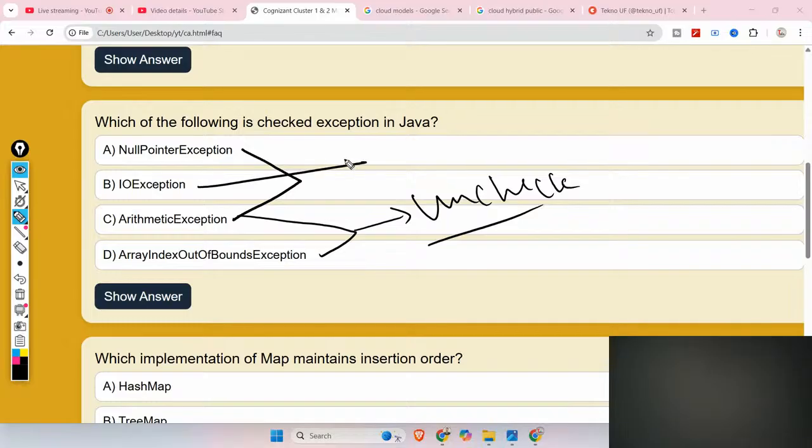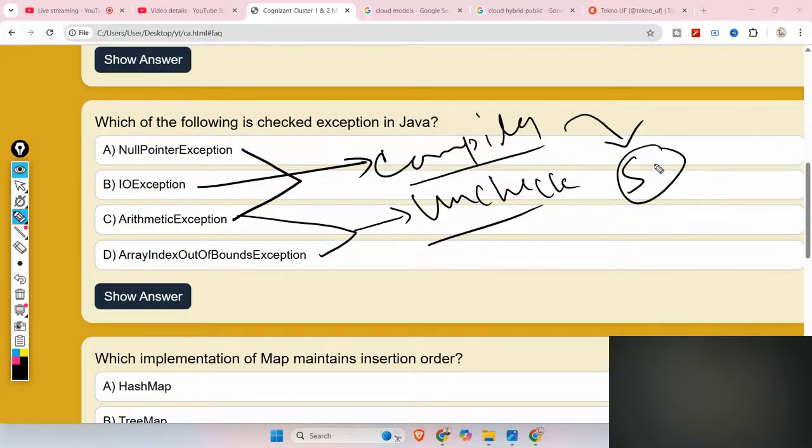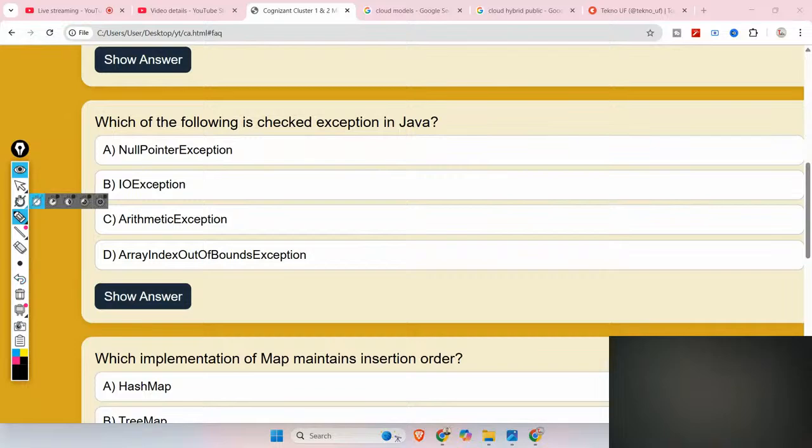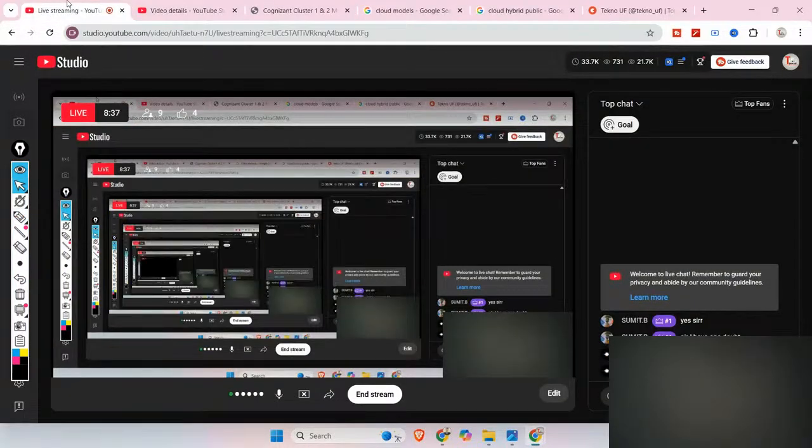But IO exception is an exception which should be handled at compile time. That means when you get a file not found error. Okay, and also SQL database exceptions are checked exceptions. Okay, so I hope you understood, guys. If you have any queries, then please let me know.